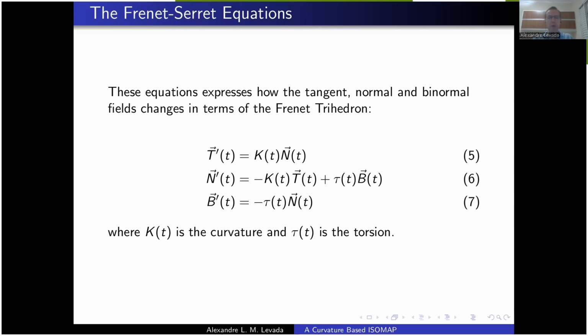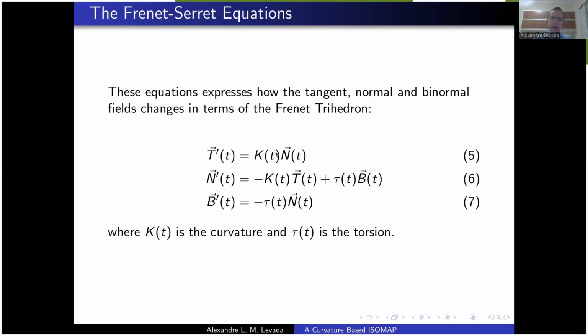So as we move along the curve, this trihedron just adjusts itself to the curve, and so we can express variations in the tangent field, normal field, and binormal field.